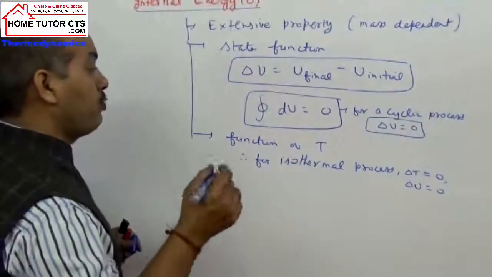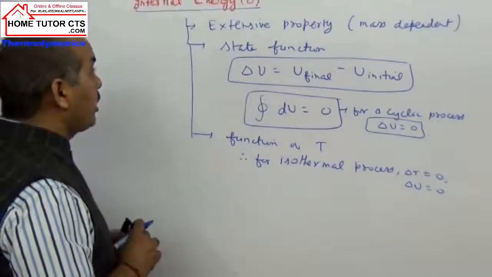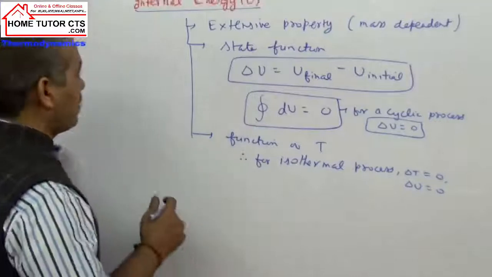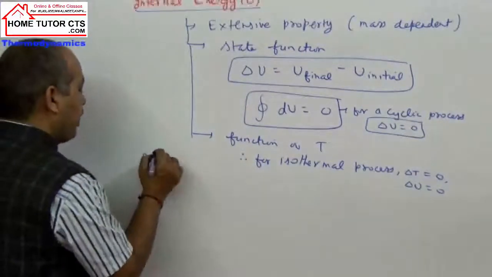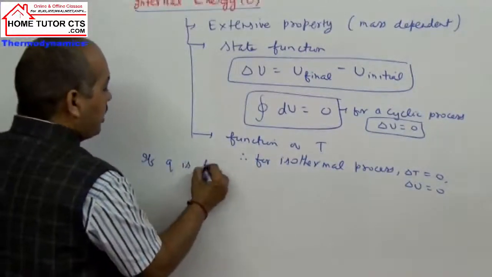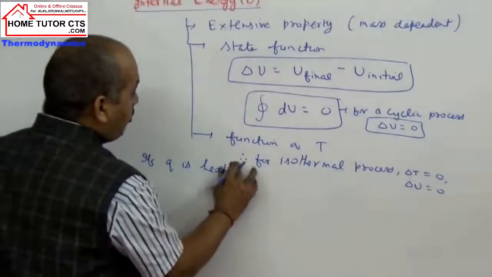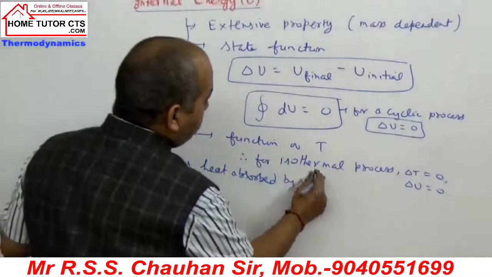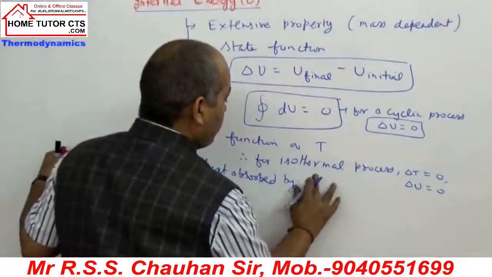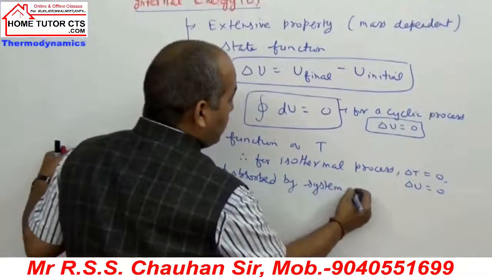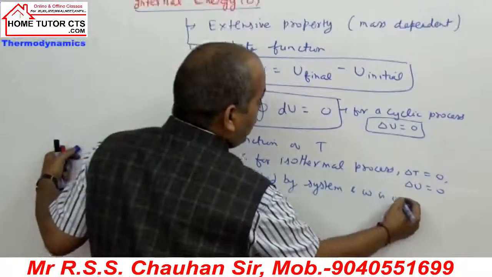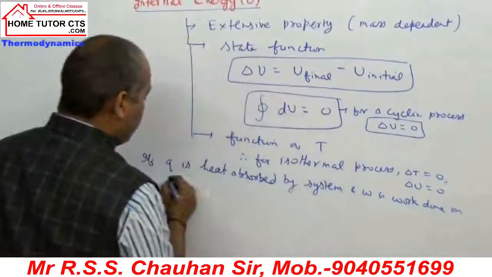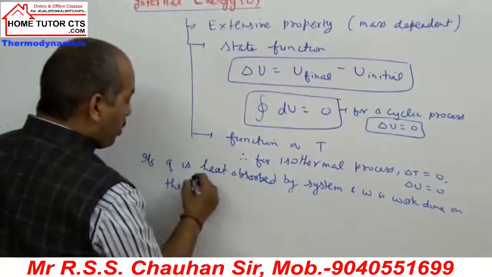Now we said we can find the change in internal energy in terms of only heat exchange and work done. Suppose Q is the heat absorbed by the system and W is the work done on the system.